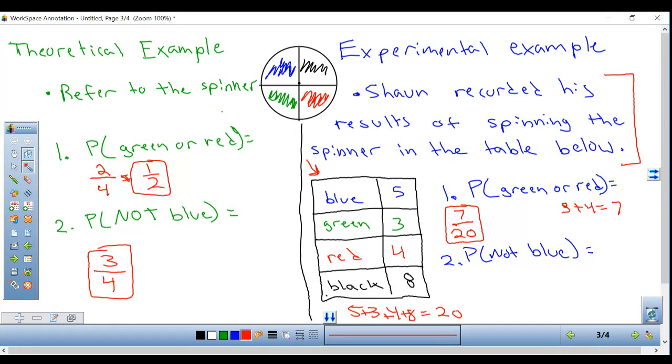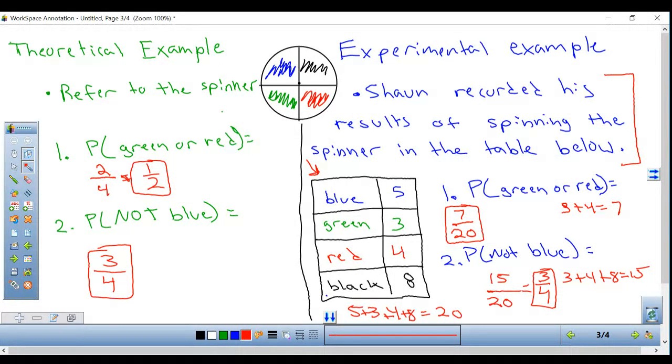Number 2 says not blue. So I already know my bottom number is 20 because that's how many times the experiment was performed, and how many were not blue? So I'm going to calculate all that's not blue. I have 3 green plus 4 red plus 8 black, and I get 15. I think it was 15. 15 out of 20. It is 15 times it was not blue out of 20, and I can simplify this all the way down to 3/4.